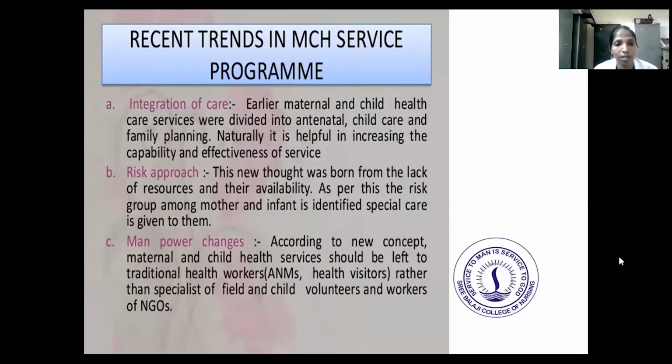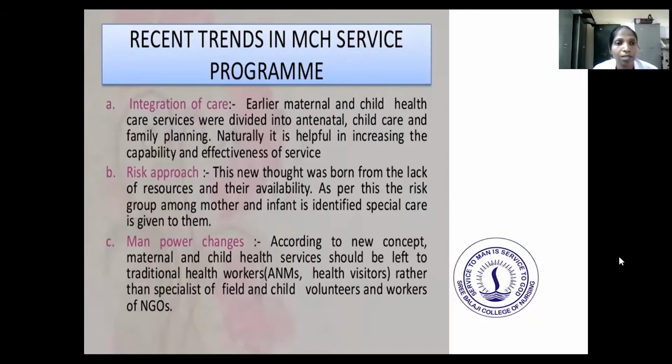Next is manpower changes. According to the new concept, maternal and child health service should be left to traditional health workers like ANMs and health visitors, rather than specialists, and to field and child volunteers and workers of NGOs.